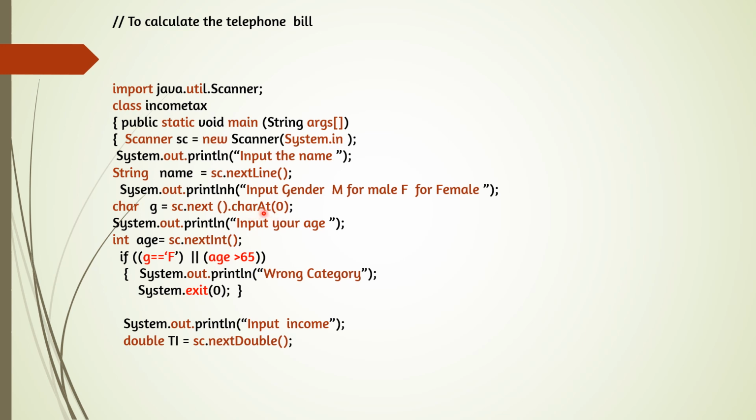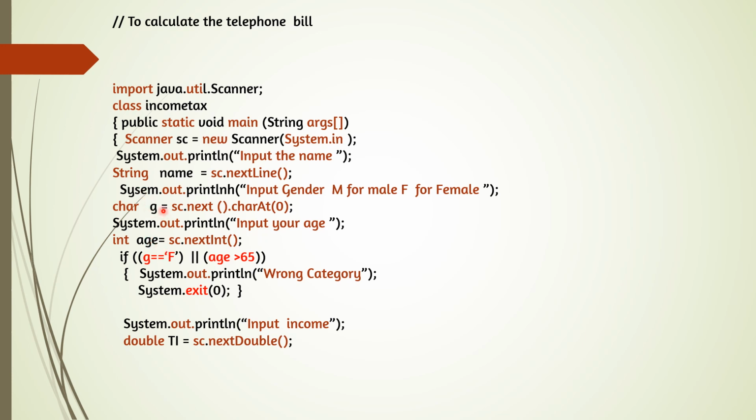sc.next().charAt(0). This command will accept a character, and we can assume we are giving proper gender, that means capital M and F for female. And then input your age. Age is equal to sc.nextInt(). So we got the gender and age.